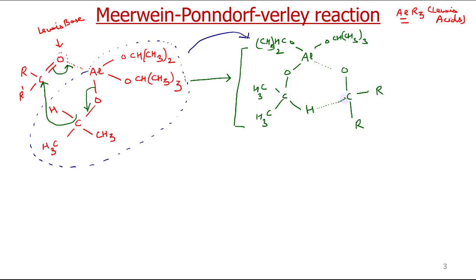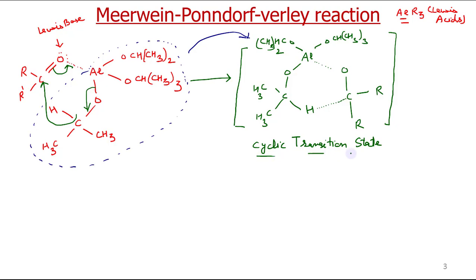Basically, this is a cyclic transition state. This reaction takes place through a cyclic transition state, which has been validated by isotopic studies and other DFT studies.